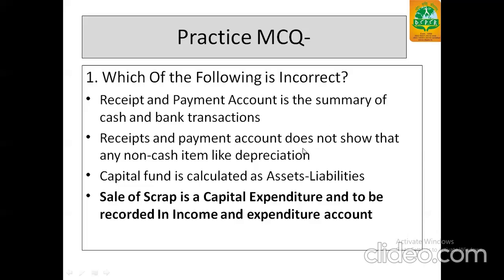Second, receipt and payment account does not show any non-cash items like depreciation. True. Capital fund is calculated as assets minus liabilities. True. But sale of scrap is a capital expenditure and to be recorded in income? No, this is not a capital expenditure. This is extra income which is not to be included in income and expenditure.